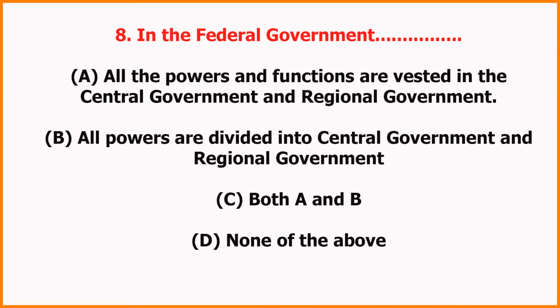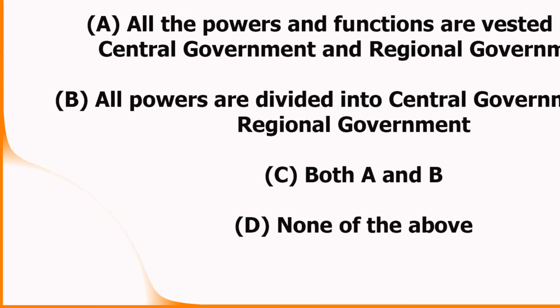8. In the federal government: A. All the powers and functions are vested in the central government and regional government. B. All powers are divided between the central government and regional government. C. Both A and B. D. None of the above. Answer: B. All powers are divided between the central government and regional government.